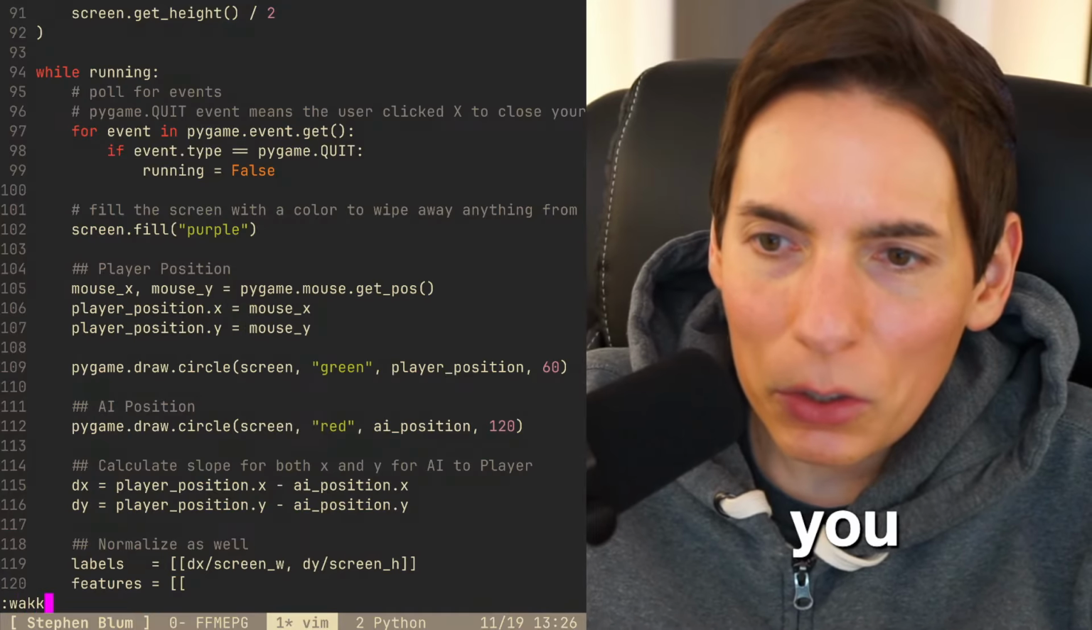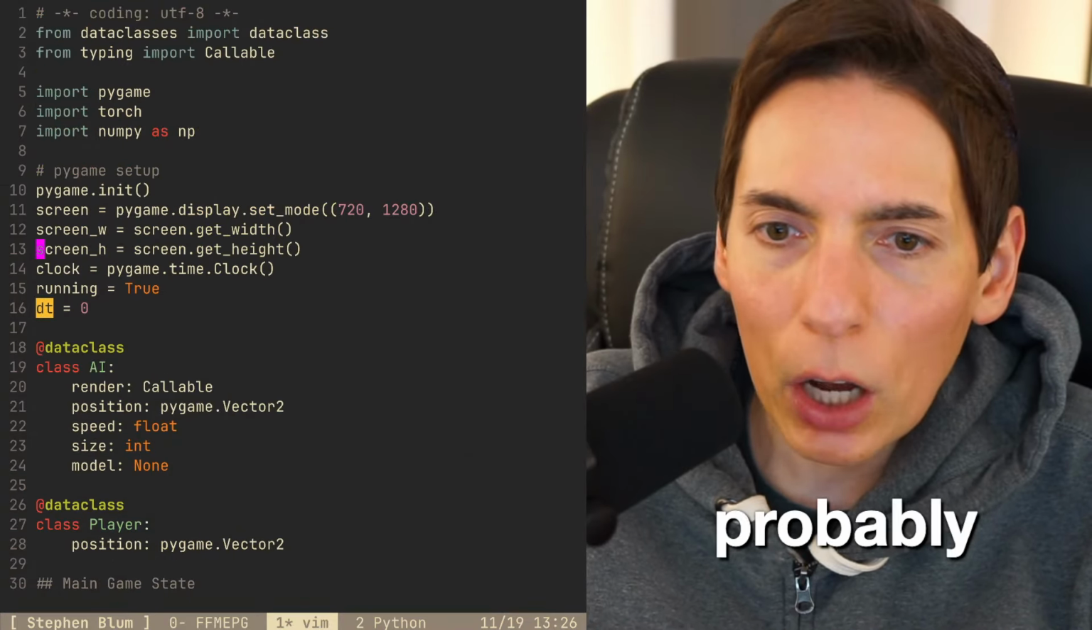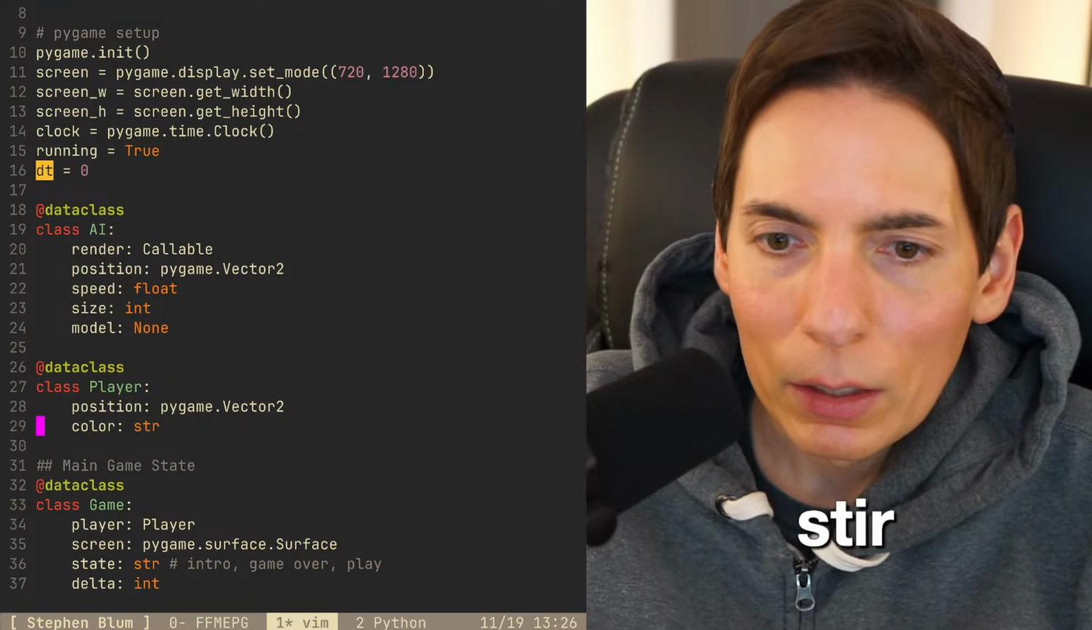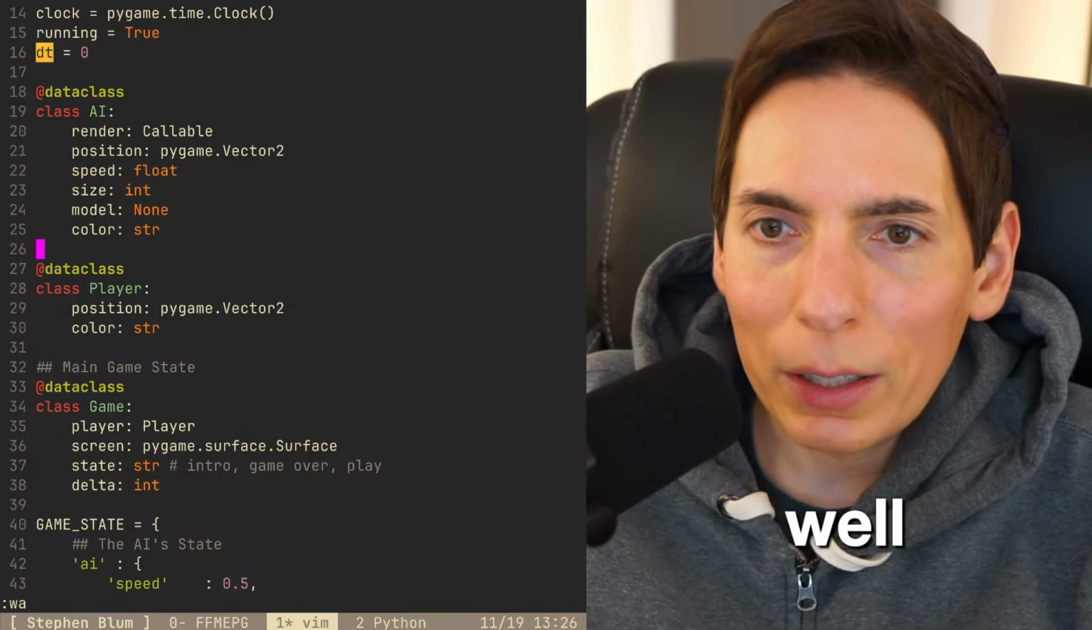All right, so circle player. Oh, we should probably have a color. So we'll do a color, and this will be a string. Same for the AI. The AI is going to have a color as well, a string. There we go.